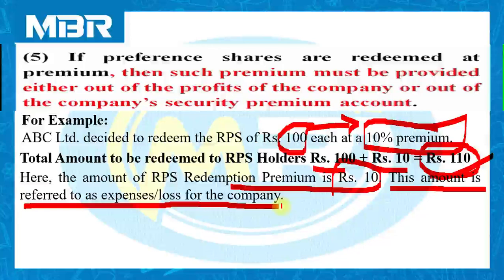But instead of 100 rupees, you have paid 110. That is 10 rupees extra. The amount paid by you to your friend in addition to the principal amount is known as a redemption premium. Here we are not using the word interest. Here we are using the word redemption premium. And this redemption premium is defined as expenditure or loss for the company.